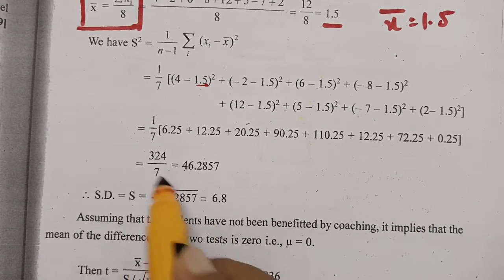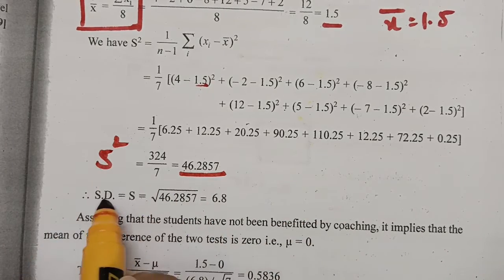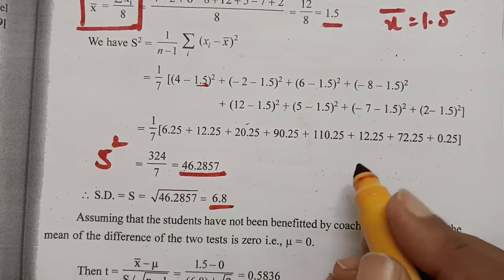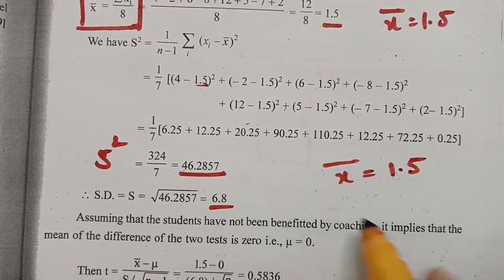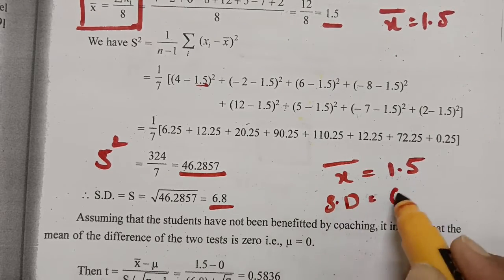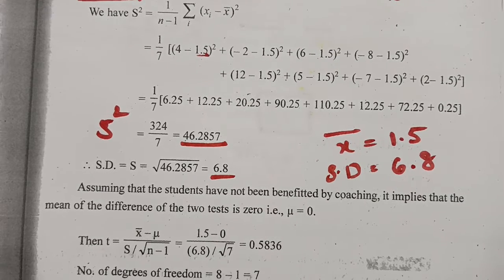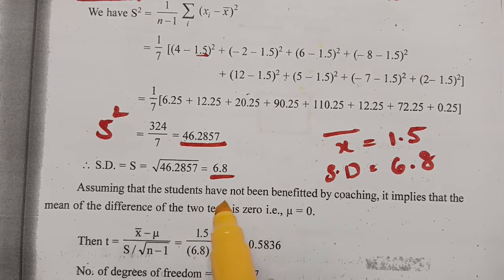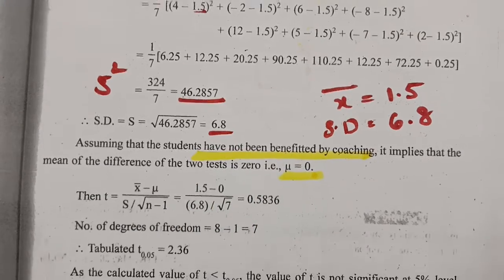If you divide, the value will be here, and this value is nothing but s square. For standard deviation, we have to take the root of it, and this value is 6.8. So we got the mean value as 1.5 and the standard deviation value from the data as 6.8. Clear? Now we have to assume that the students have not been benefited by the coaching. It implies that the mean of the difference of the two tests, mu, is equal to 0.